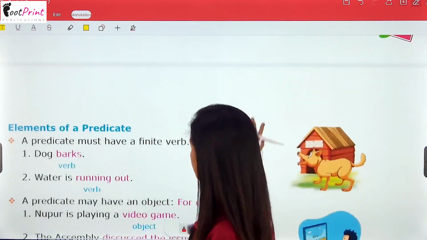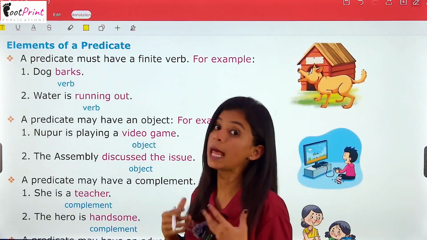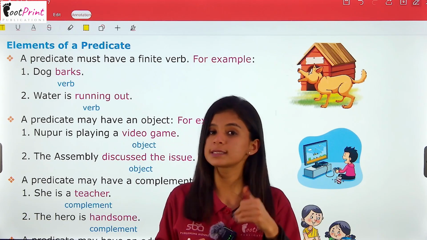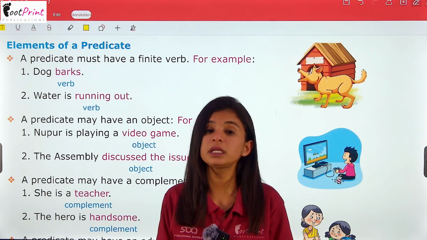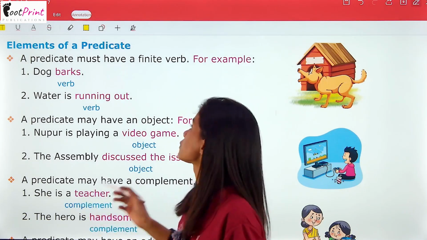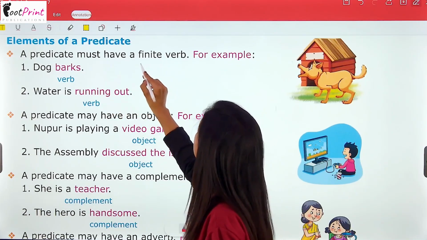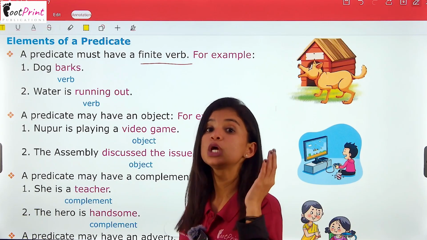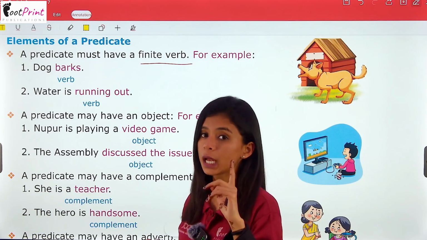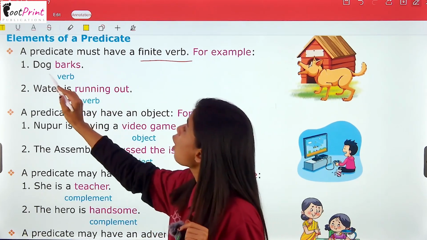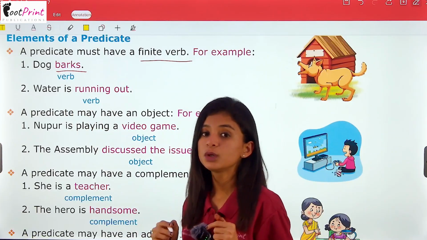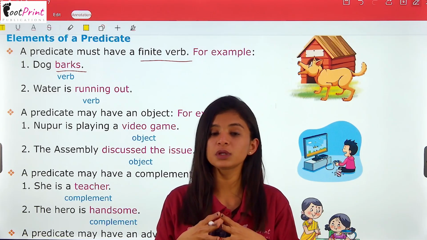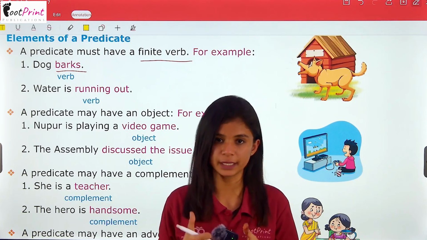So let's move forward to elements of a predicate. In the previous class you have read about only subject and predicate. Now we will be reading about elements of predicate. A predicate must have a finite verb. एक predicate में finite verb ही होगी. Infinite verbs यानी कि to be form की verbs हम उसमें use नहीं करेंगे. For example, dog barks. Dogs क्या करते हैं? Bark करते हैं. So here, I hope you know the difference between finite and infinite verbs.